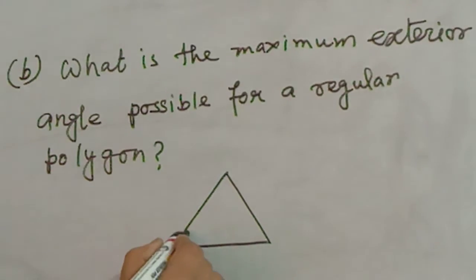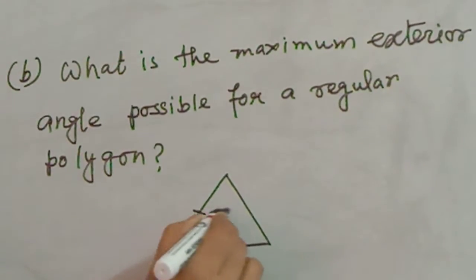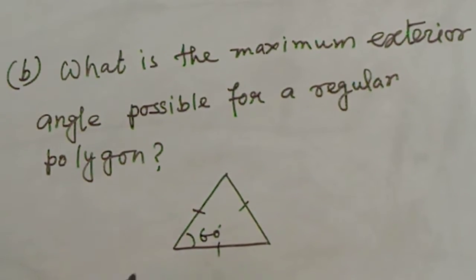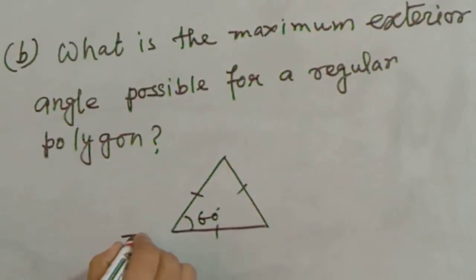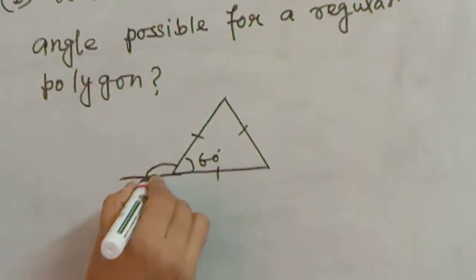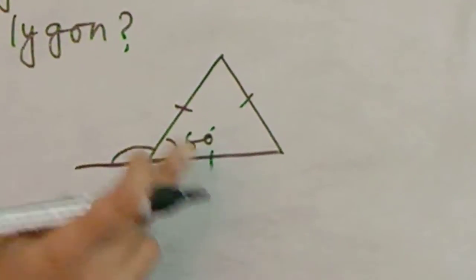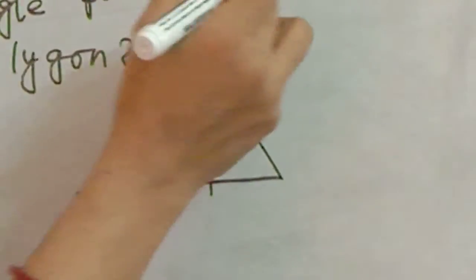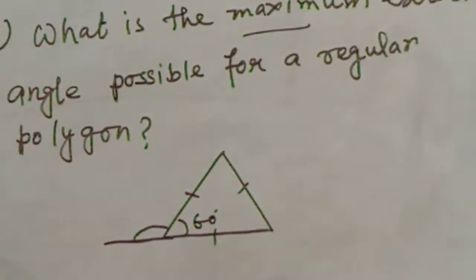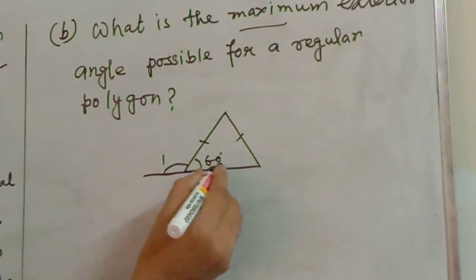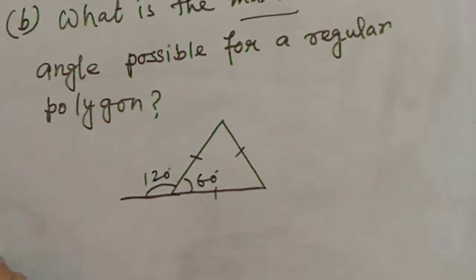Now for the next question, what is the maximum exterior angle possible for a regular polygon? If the minimum interior angle is 60 degrees, then this gives the maximum possible exterior angle. If the interior angle is minimum, then the exterior angle will be the maximum. So the maximum exterior angle for a regular polygon is 180 minus 60, that is 120.